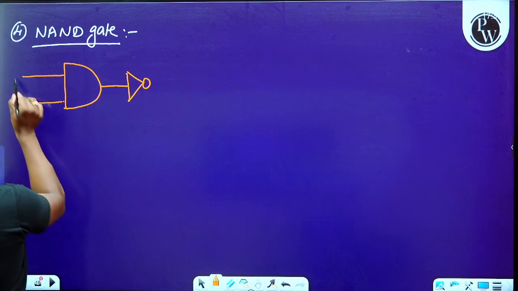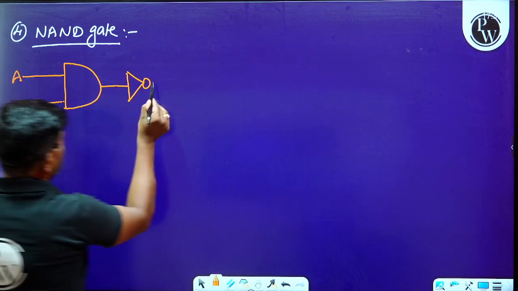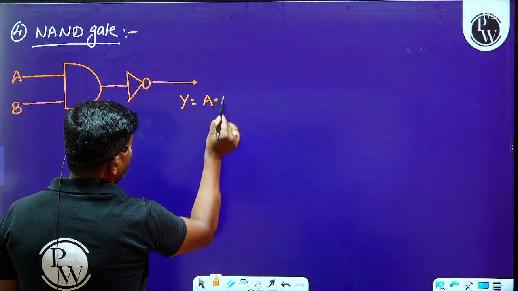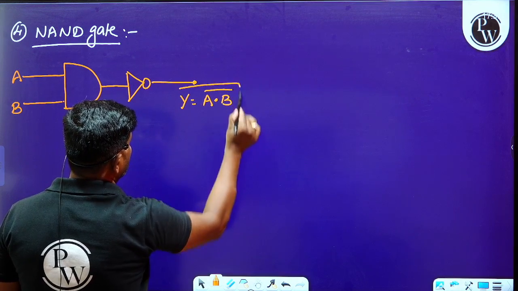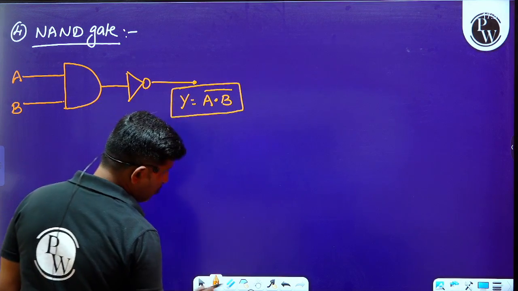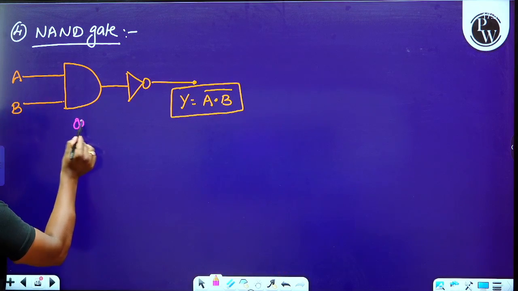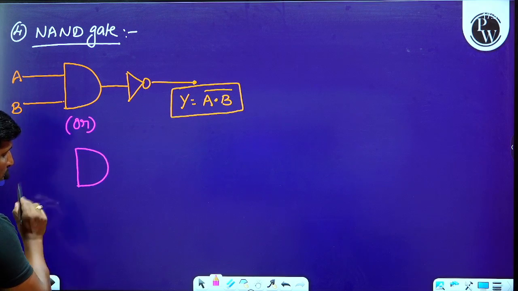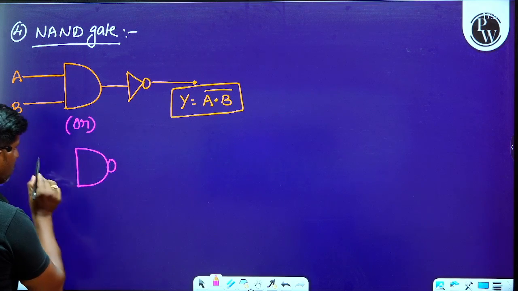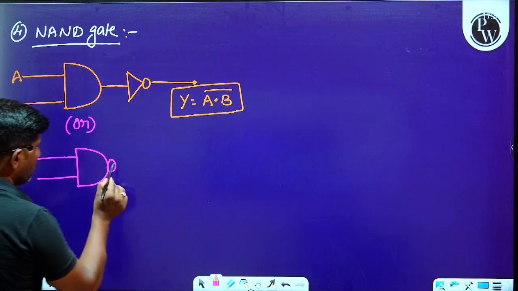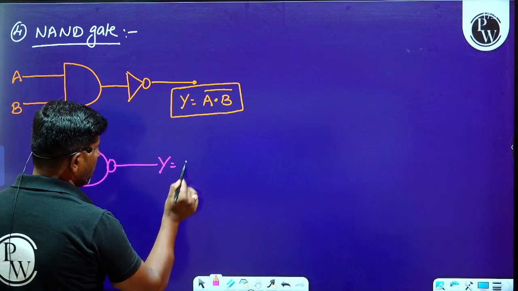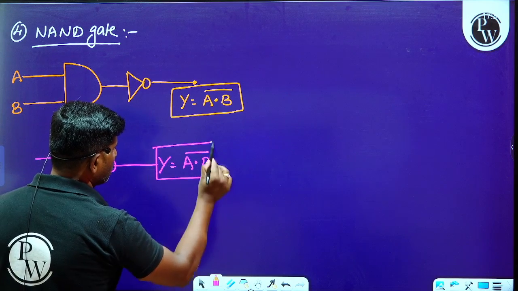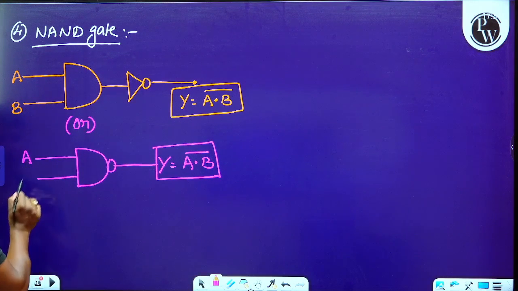This is A and this is B, and this will be the output Y. Y is equal to (A dot B) whole complement. Or we can also write this NAND gate as shown in the figure. If we write the bubble at the end, this represents the NAND gate: (A dot B) whole complement, where this is A and this is B.